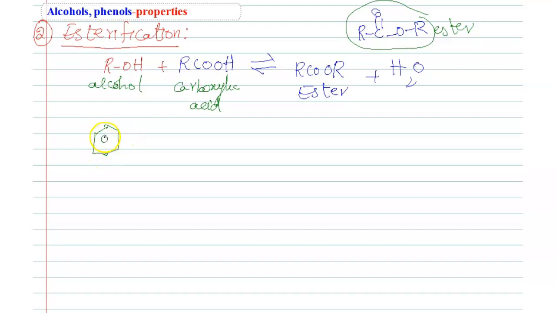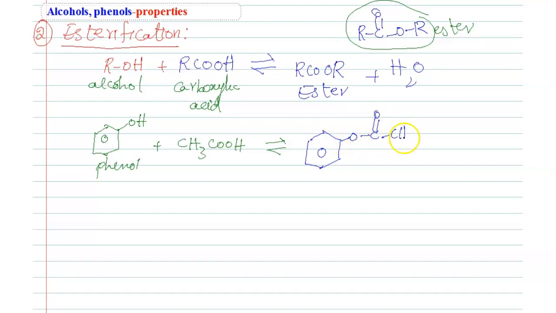Phenol plus CH3COOH gives C6H5OCOCH3 plus H2O. Simply remove the water molecule, students. By removal of the water molecule we can get the ester. This is ester, students.